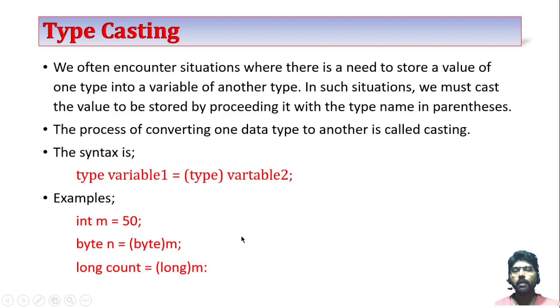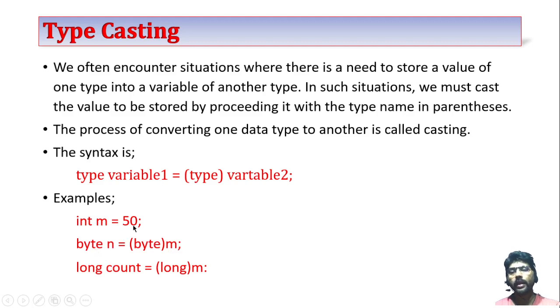This is the essential part of Java. If you are not writing the typecasting in Java, it shows an error message, especially when you are converting from a data type which has a higher magnitude to a lower magnitude. That means you are converting your int, which has 4 bytes, into byte, which has a single byte. It means a large value stored in a small area.